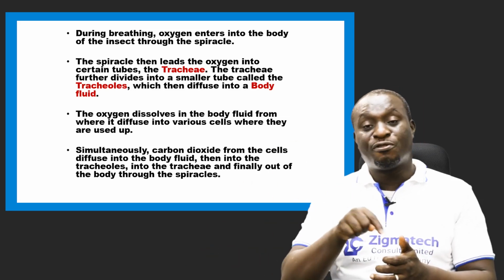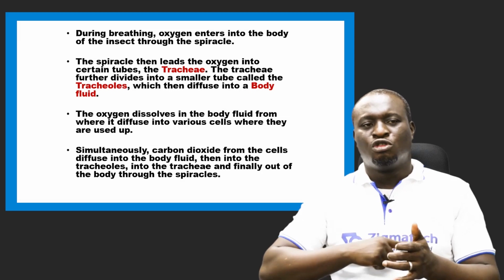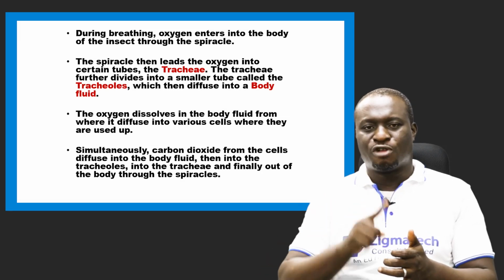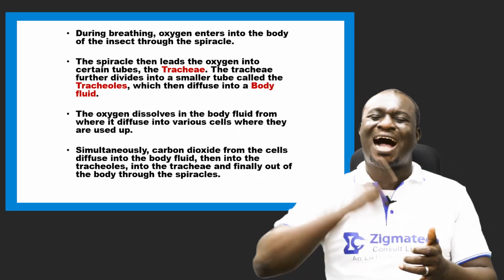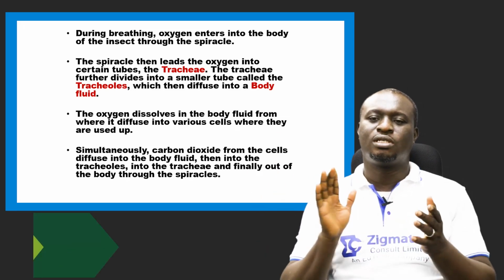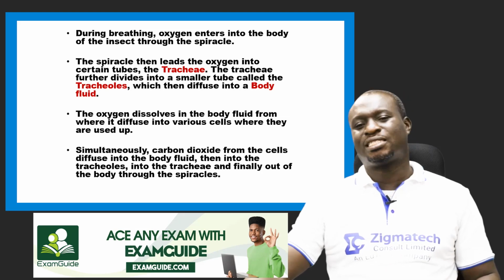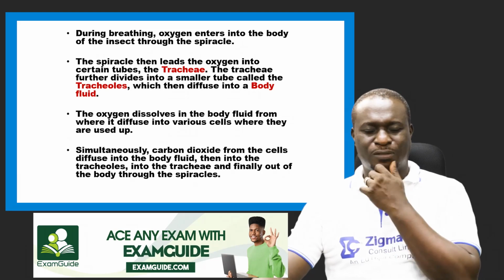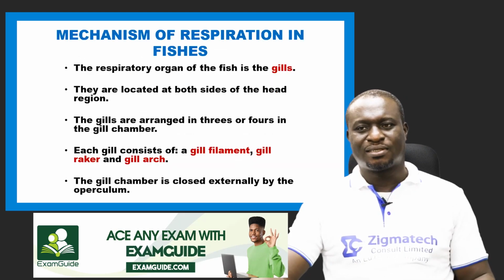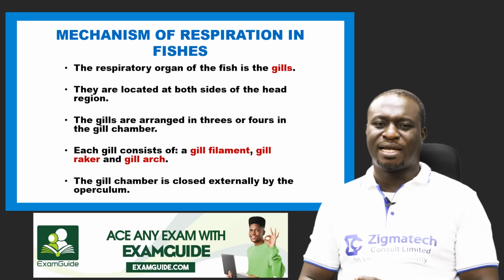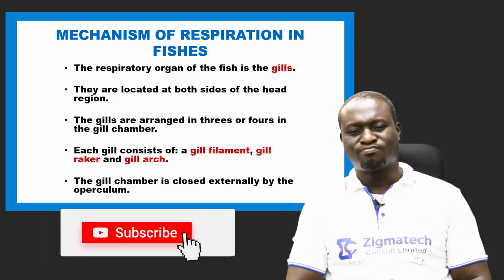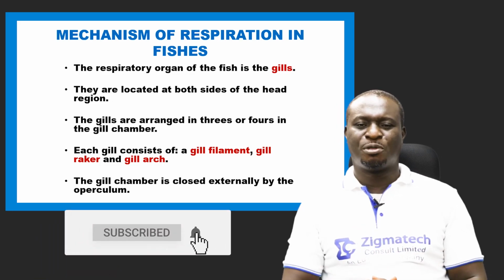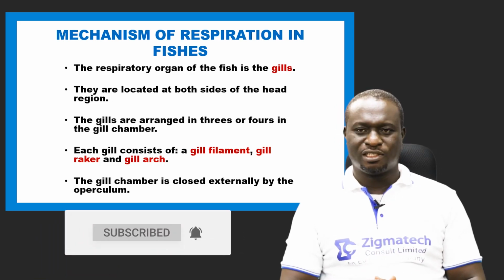body fluid, from the body fluid through the tracheoles, from the tracheoles through the tracheae, and then out of the body through the spiracle. So this is the mechanism of respiration in insects. Now, let's take a look at the mechanism of respiration in fishes.